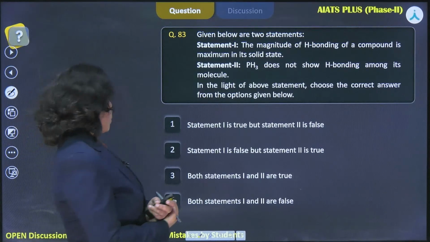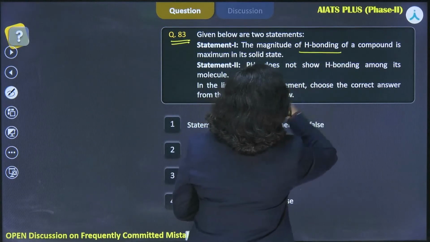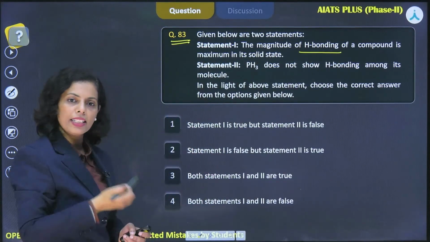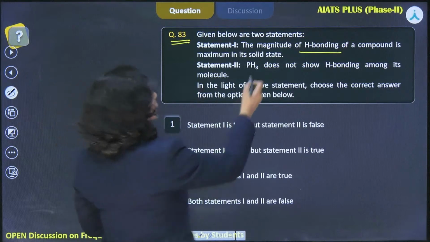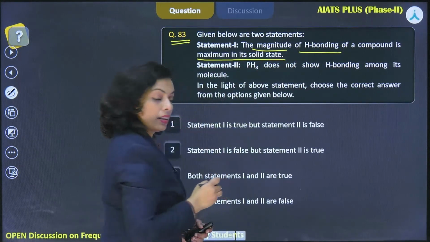Okay, the next question is based on hydrogen bonding. From chapter 4, once again, the question you have says the magnitude of the hydrogen bonding of a compound is maximum in its solid state, right?